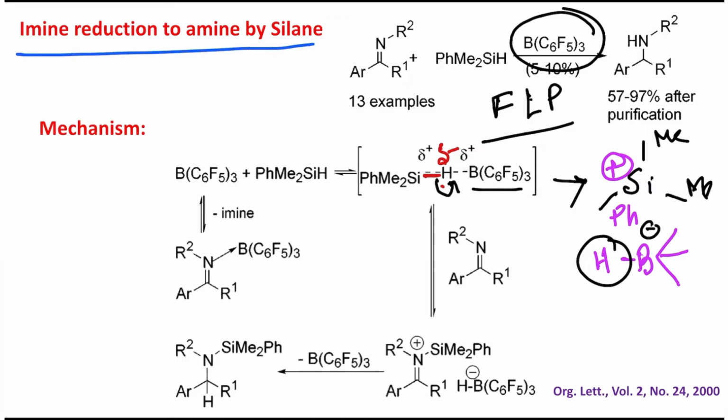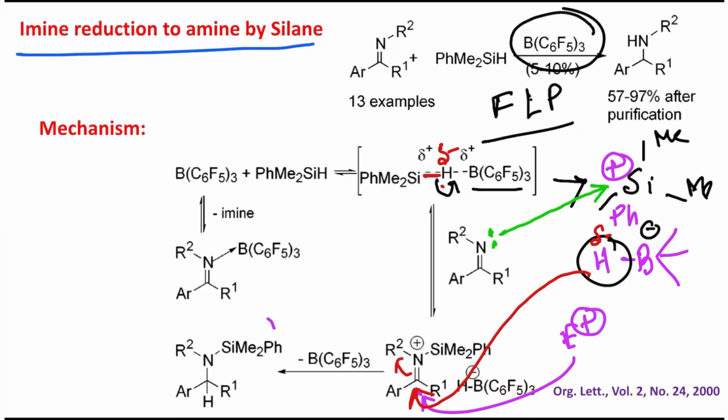And this silicon is carrying a plus charge, and there is nitrogen. Remember, oxygen and nitrogen belong to the same row of elements. So bonding between silicon and nitrogen has a similar type of stabilization. So this nitrogen lone pair will coordinate to the silicon center, and after this coordination, see, it is carrying a formal positive charge, means this carbon center became more electrophilic. So what happens? This hydride will attack here. Okay, it's actually hydride because it is delta minus. So it will attack and it will open, and ultimately this imine reduction will happen.